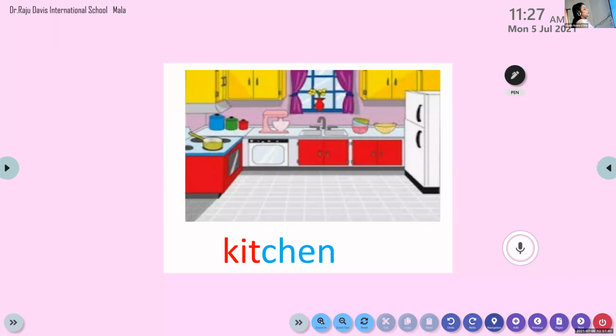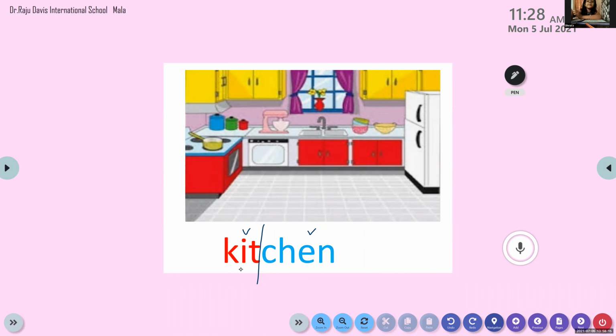Okay. Now all of you please listen. Come on, Dhruva, say this word. Kitchen. Yes, kitchen. So how many syllables are there in this word, Dhruva? Two. Yes, there are two syllables in this word. According to the vowels, we can separate these words into two syllables. Very good, Dhruva.